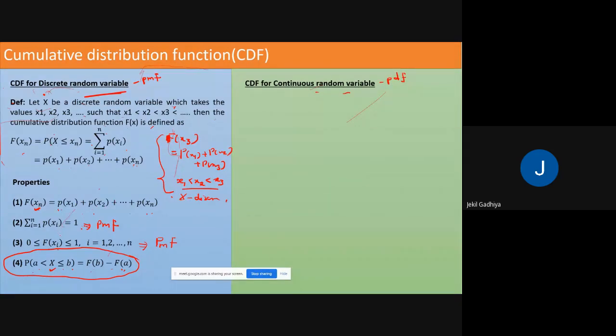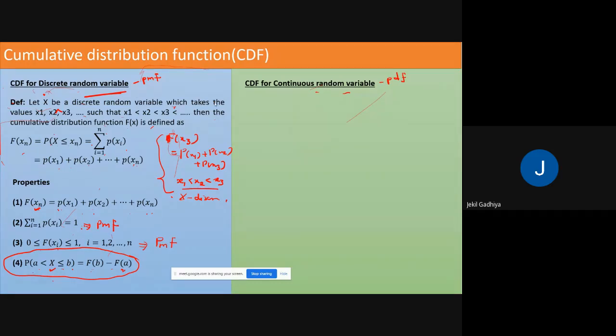Second property is the addition must be equal to 1. Third property, the value of the function at each point must be between 0 and 1. And the last property, probability of x, where x is between a and b, equal to F of b minus F of a. So there is the definition of the cumulative distribution function, CDF, for a discrete random variable.